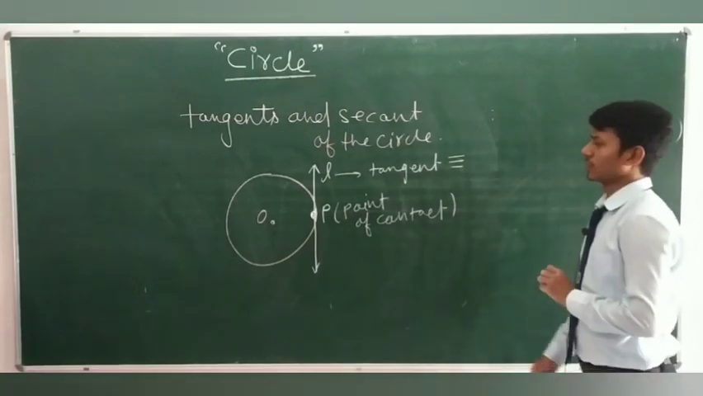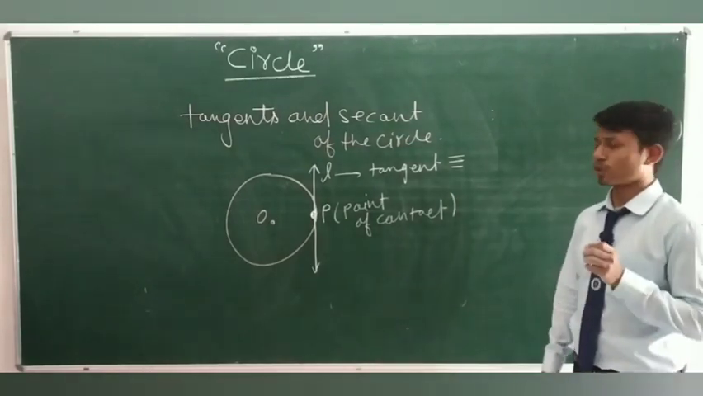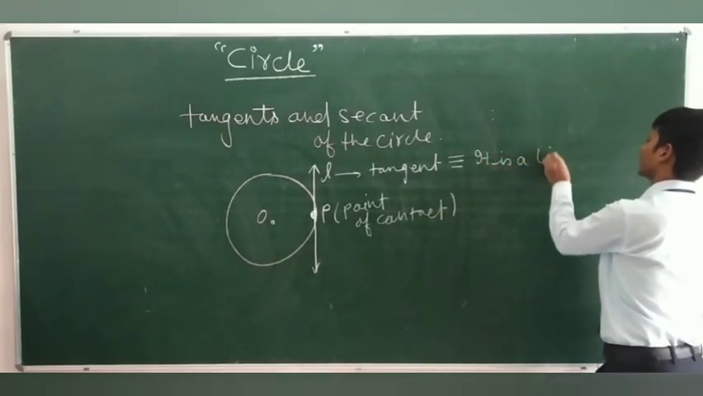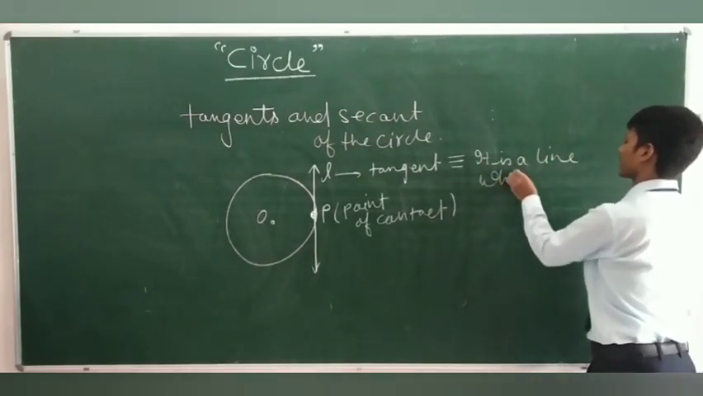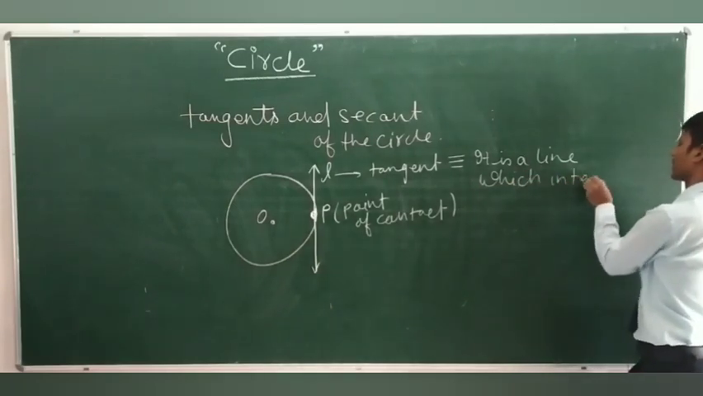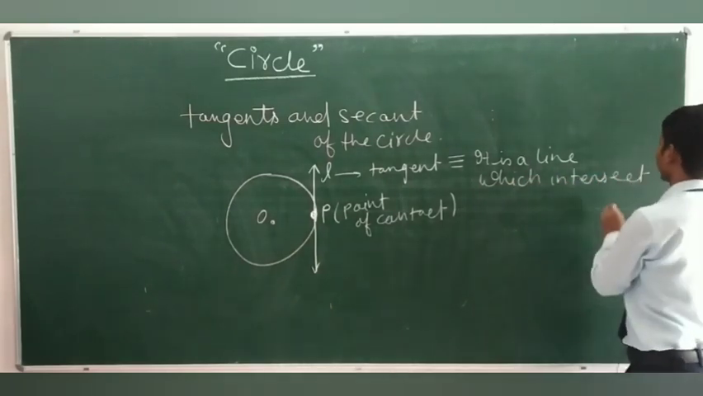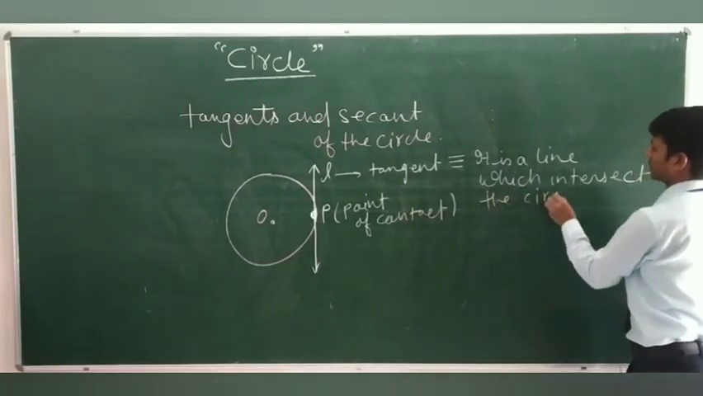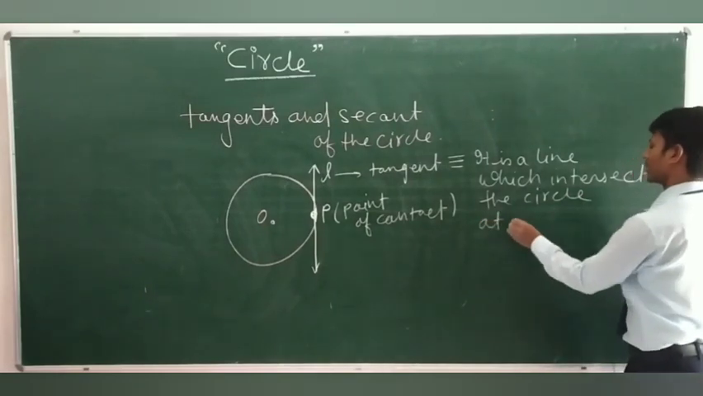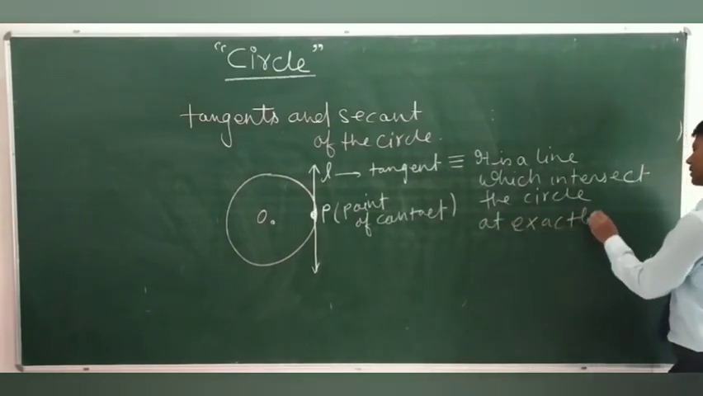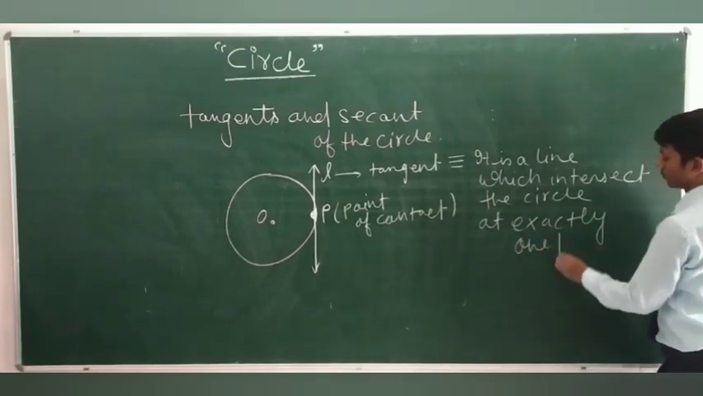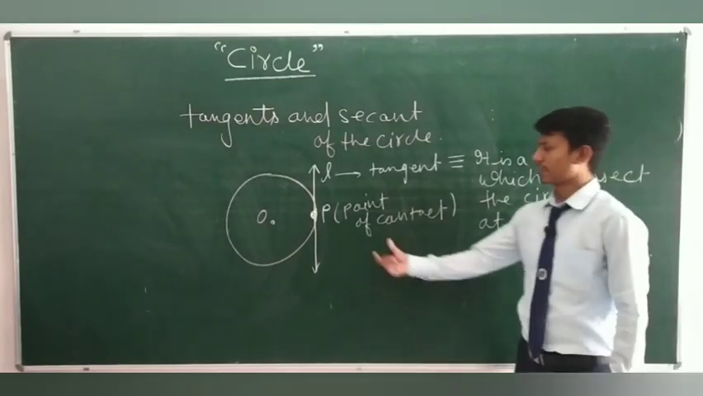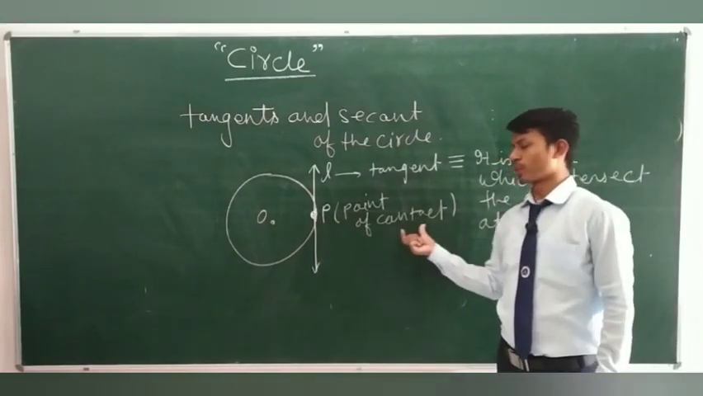If you want to write down the definition of tangent, how do we write? It is a line which intersects the circle at exactly one point, and this point is known as point of contact.